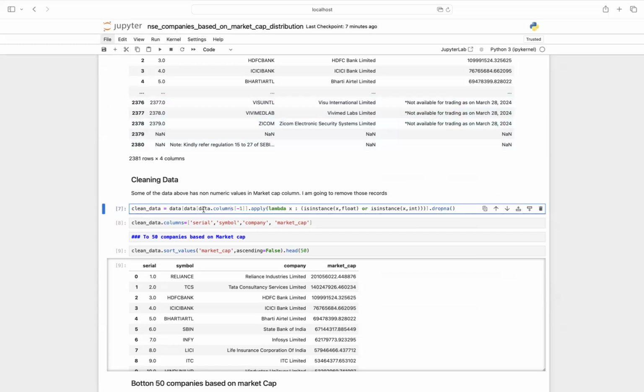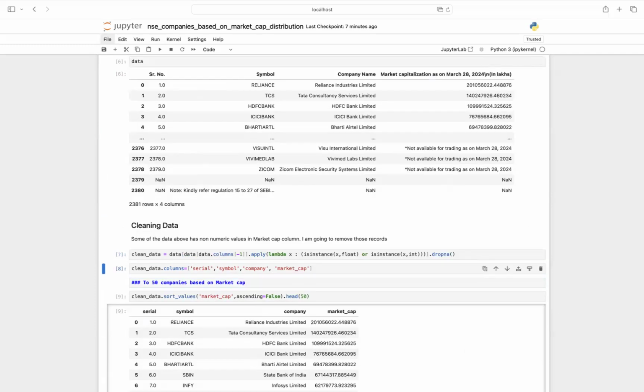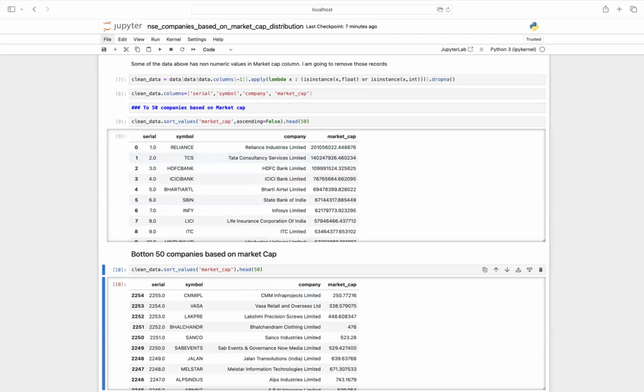To clean that, I have just used this small lambda function, and then I have renamed the columns to give them more precise and explanatory names. And then I'm going to see the top 50 companies. The top 50 companies, not surprisingly, are the same as the ones we saw in the unclean data, because the ordering there was the same as this one when I'm explicitly doing this ordering. And then I'm going to see the bottom 50 companies. So you can see these are the bottom 50 companies. For that, I have sorted this in ascending order.